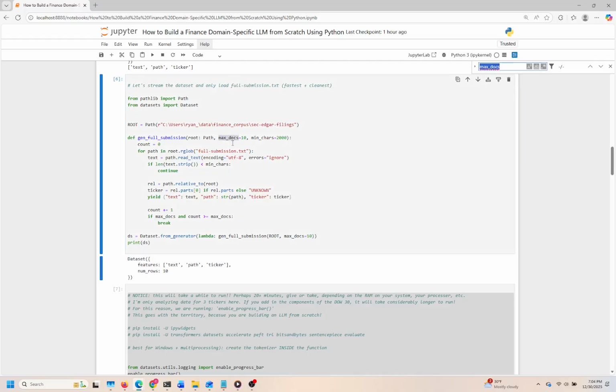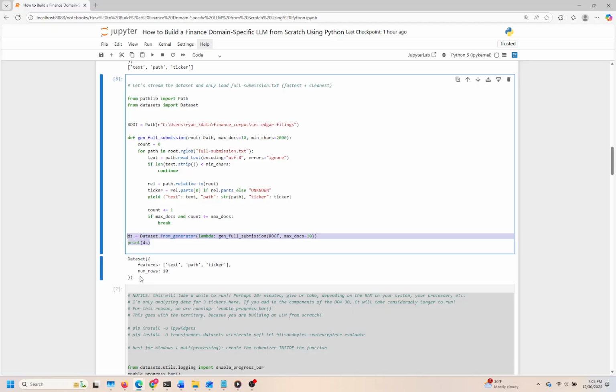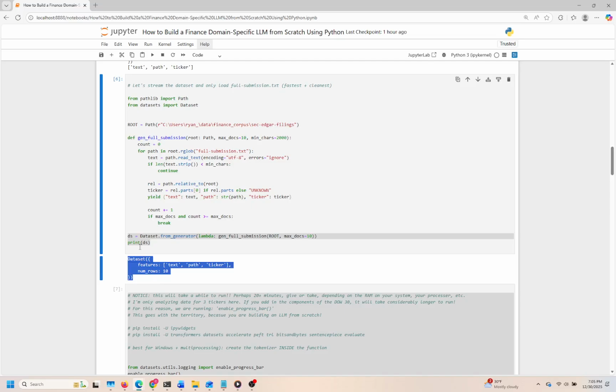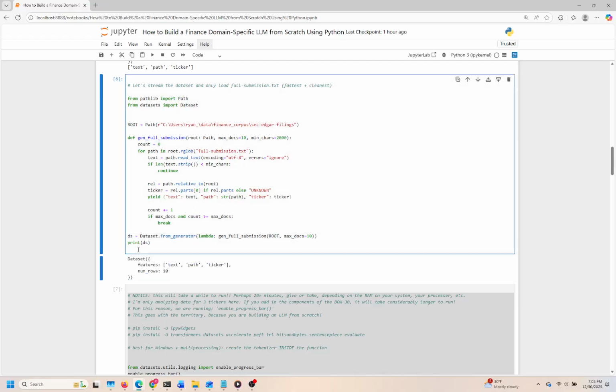At the end of the execution, we create a dataset from this generator function and print it to get a glimpse of our processed data. It's important to be mindful of how many documents we're loading, as the limits set in our function help balance performance with data richness. In the next cell, we will likely delve deeper into analyzing this dataset, enhancing our understanding of the financial filings we've just streamed, and preparing for more complex analytical tasks.